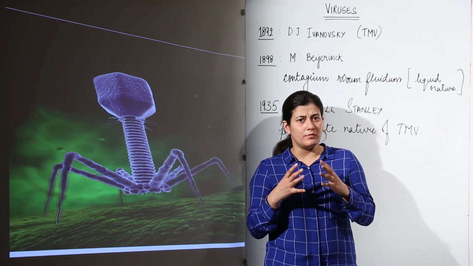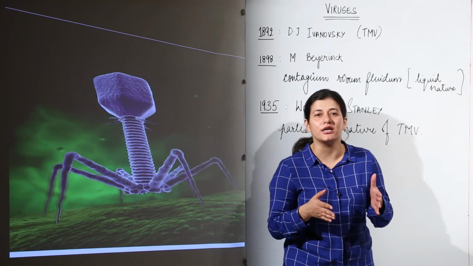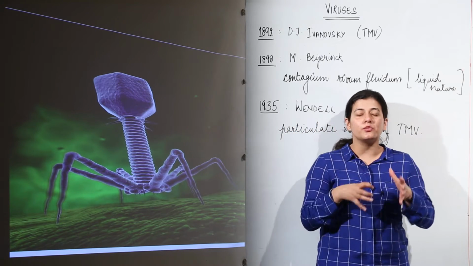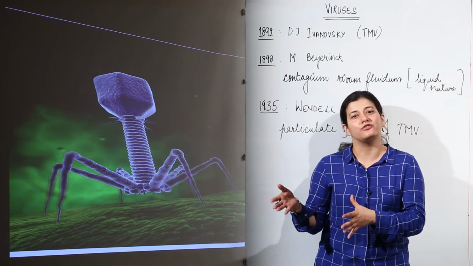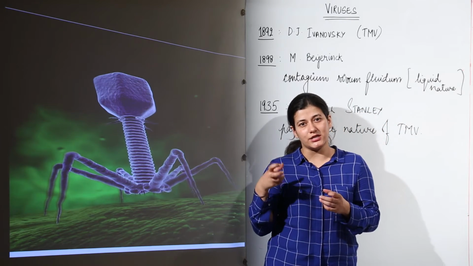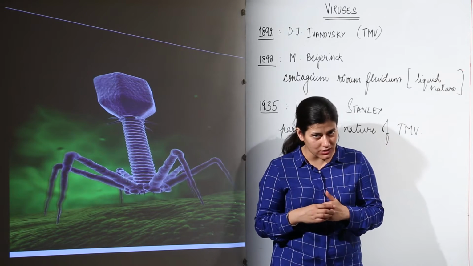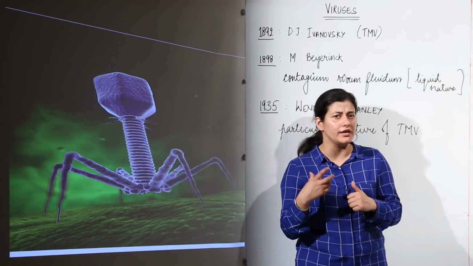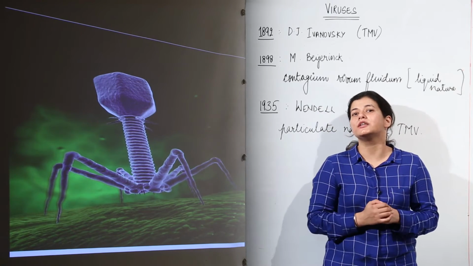Now you all must have heard about Louis Pasteur. He pioneered the study of microbes. He was basically the father of microbiology, because he started studying rabies, and while studying certain microbes, he concluded that there were certain microbes which could not be seen even under the microscope.